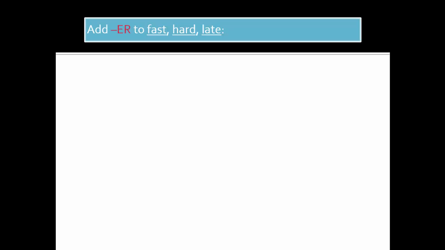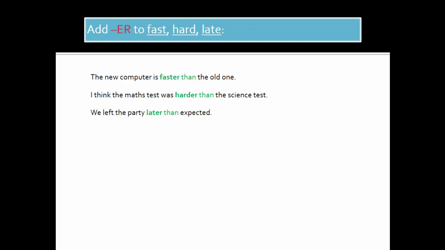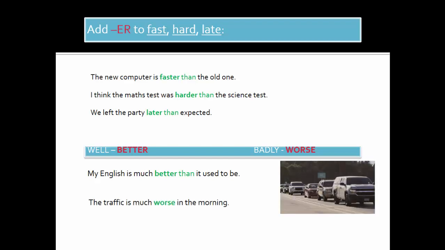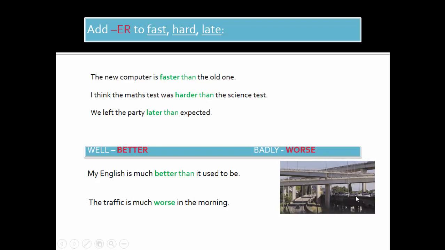We should add er to fast, hard, late. Examples, the new computer is faster than the old one. I think the math test was harder than the science test. We left the party later than expected. And the comparative degree of well, better, of badly, worse. Examples, my English is much better than it used to be. The traffic is much worse in the morning.